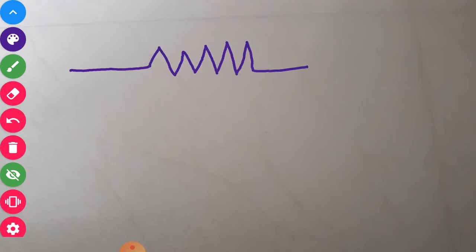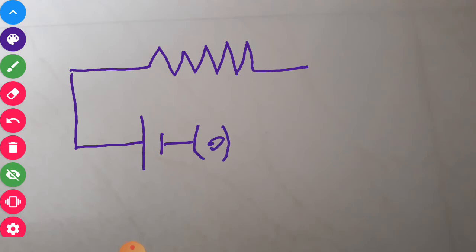So this is a very simple circuit which I have shown. Now say for example the bulb is not kept. If I show it like this, then it is a resistor. Then here I have kept a cell, and here I am keeping a key, which is a closed key. If I put a dot here, then the current will start flowing, which is shown by an arrow. This is the positive terminal, negative terminal. Always show the electric current in the circuit. Current is always from positive to negative.